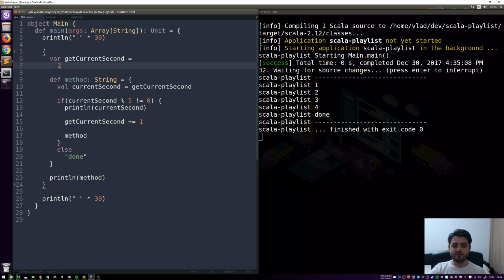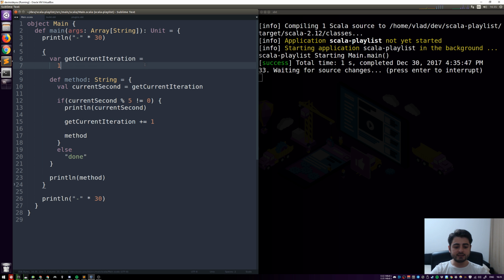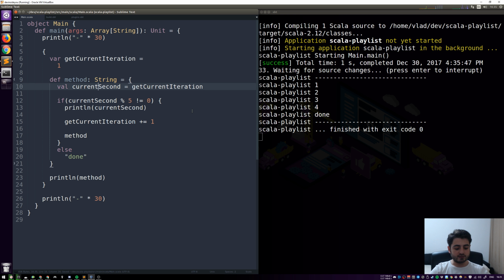All right, so let's look at what we have here. First of all, we don't have seconds anymore, right? In fact, what we're doing is we're sort of counting the iterations, like how many times did we call ourselves. So let's rename this into get current iteration, same thing. And now that thing is not called current second, it's called current iteration. Also notice that because we have full control of this var, it's not a def anymore where some other thread changes it behind our backs.